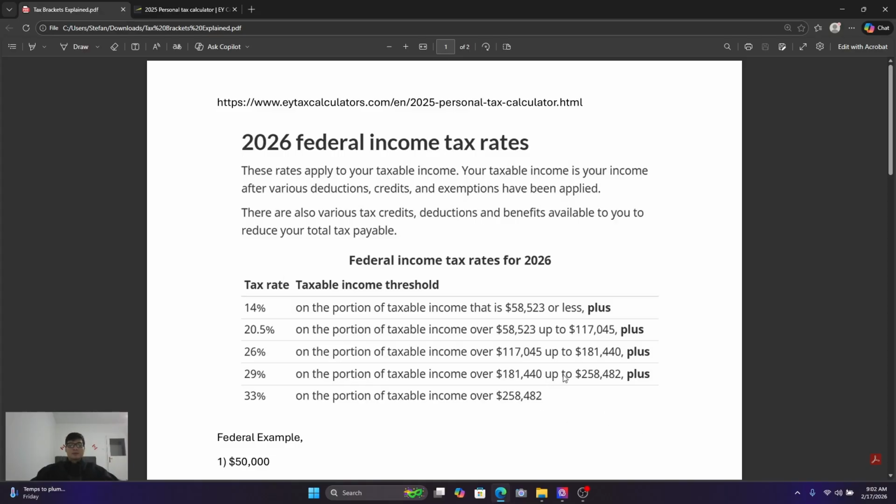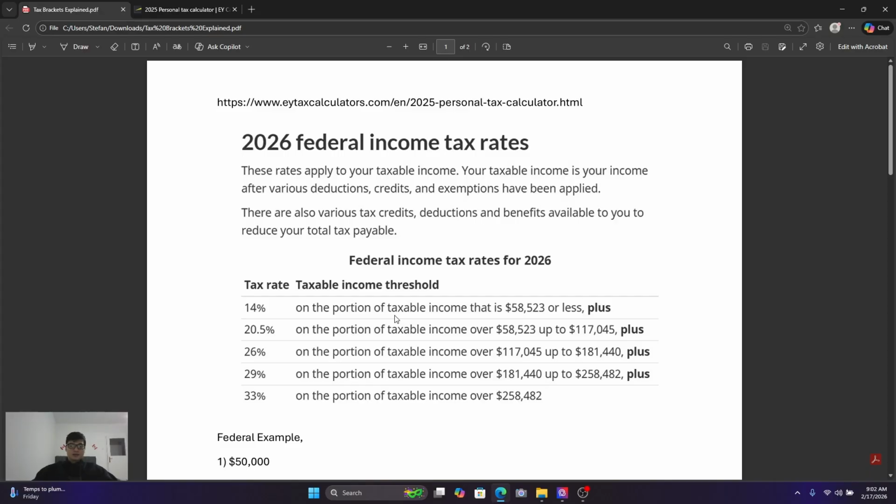Let's say you make $1 million, that last dollar you make in that million will be taxed, say, at 50%. But everything else, when you're going from 58,000 to 117,000 to 181,000 to 258,000, those amounts will be taxed under these brackets. You still have your provincial amount, which we haven't talked about.